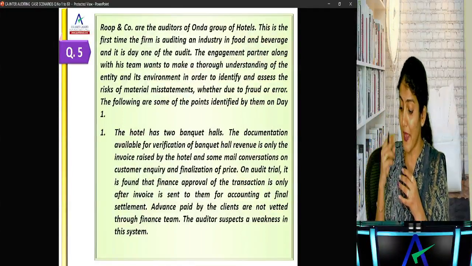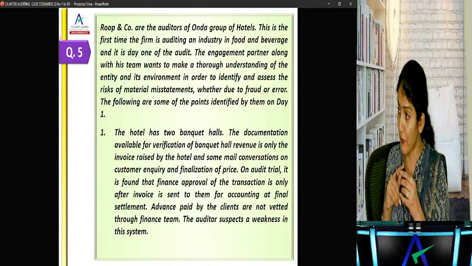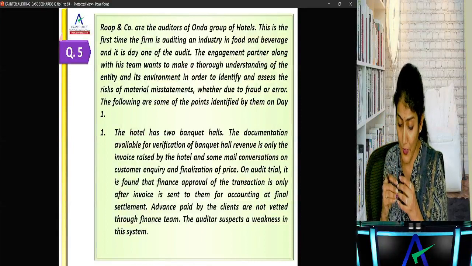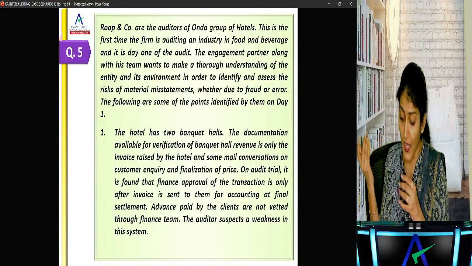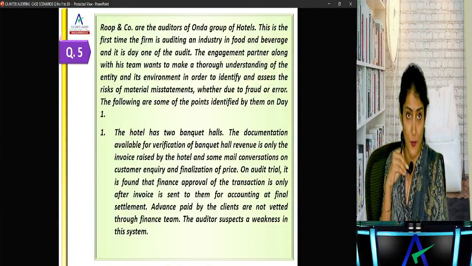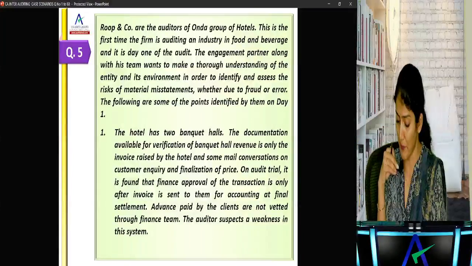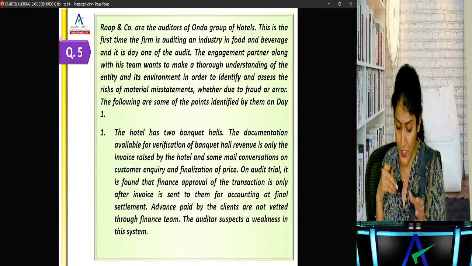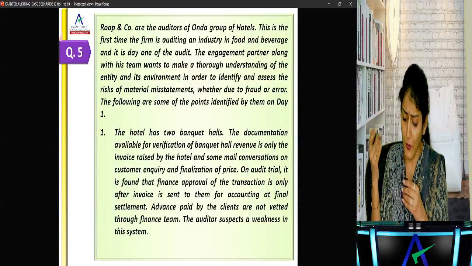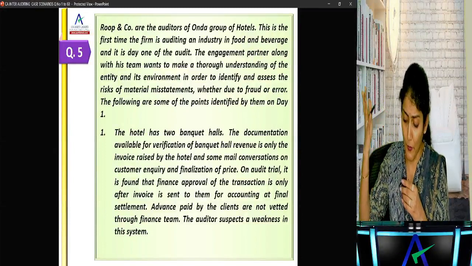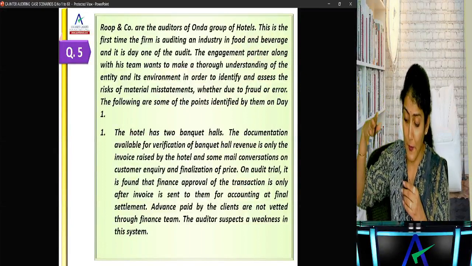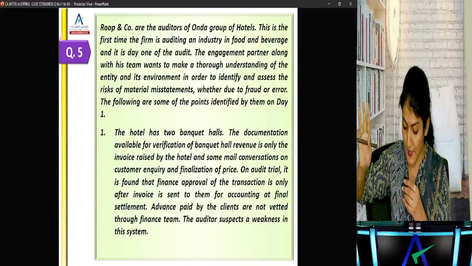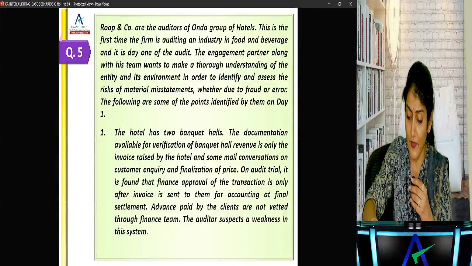The hotel has 2 banquet halls. The documentation available for verification of banquet hall revenue is only the invoice raised by the hotel and some mail conversation of the customer inquiry and the finalization of the price. On audit trail, it was found that the finance approval of the transaction is only after the invoice is sent to them for the accounting at final settlement. Advance paid by the client are not checked through the finance team. The auditor suspects a weakness in this system.